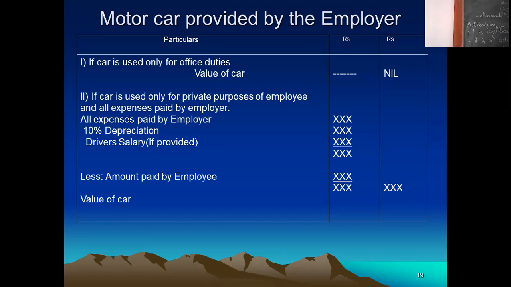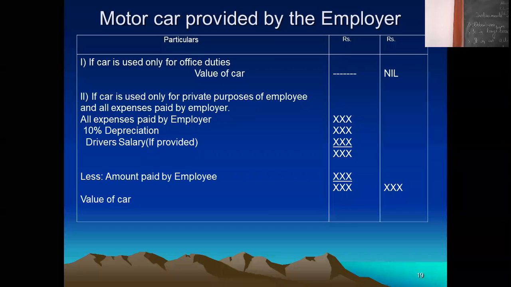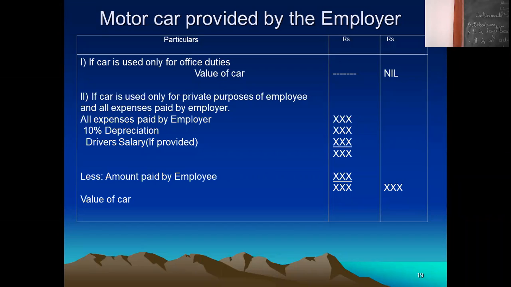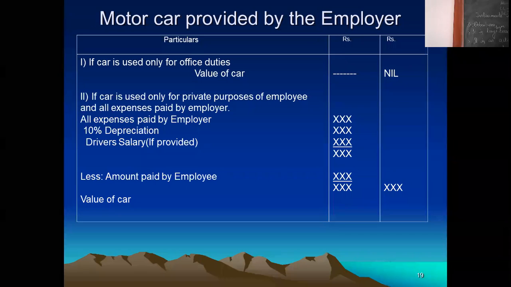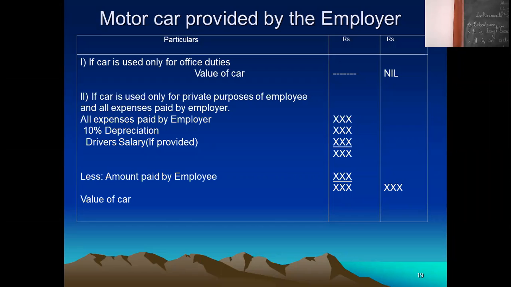And third is driver salary, if the driver is also provided by the employer. If only the car is provided and the driver is not provided, you take the first 2 points: all expenses paid by the employer plus 10% depreciation. If the driver is also provided by the employer, then you take the driver salary.